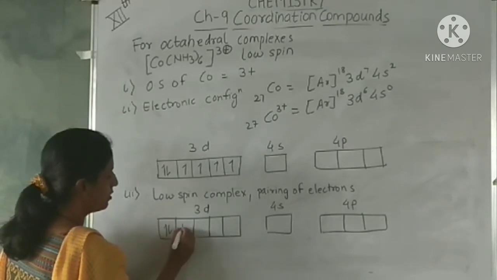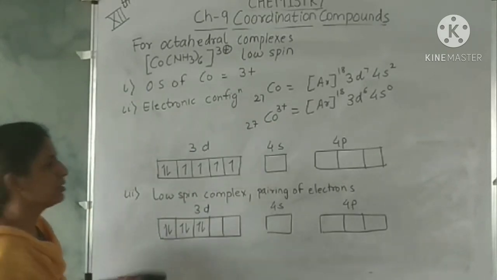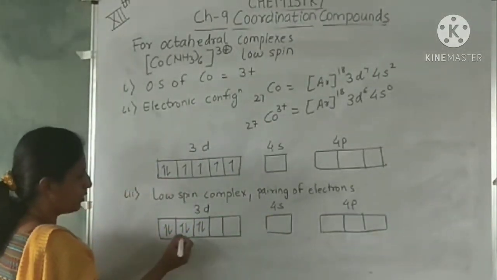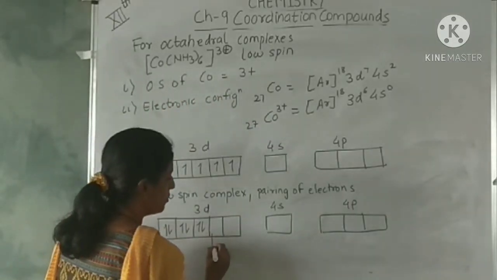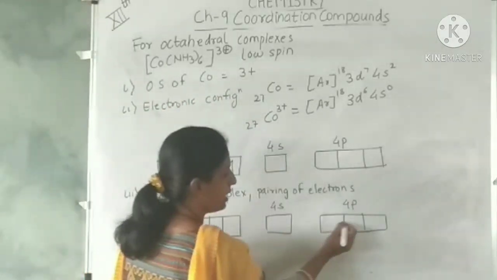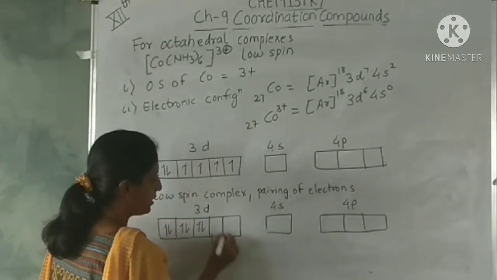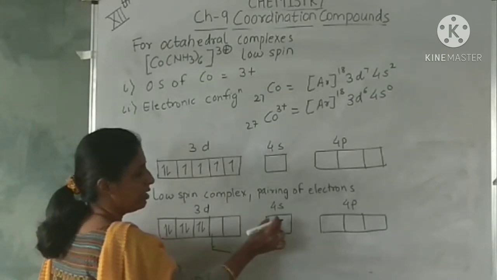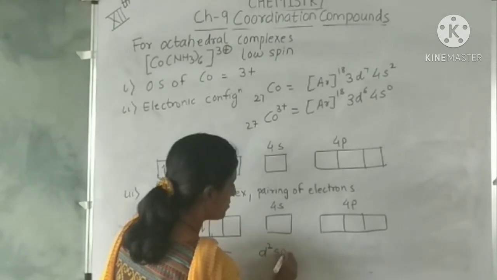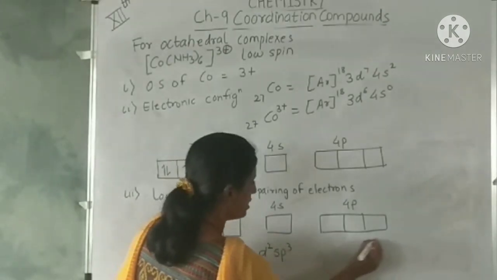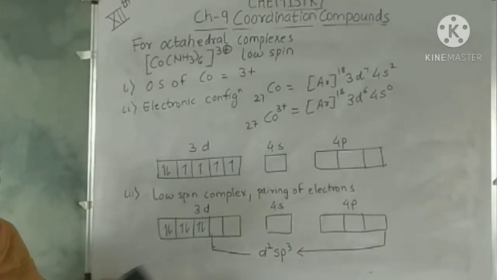There are 6 ligands, so 6 orbitals are required: these 2 orbitals, these 3 and these 1. So 1, 2, 3, 4, 5, 6, total 6 orbitals. These are 2 d orbitals, 1 s orbital and 3 p orbitals. So it will undergo d2sp3 hybridization.